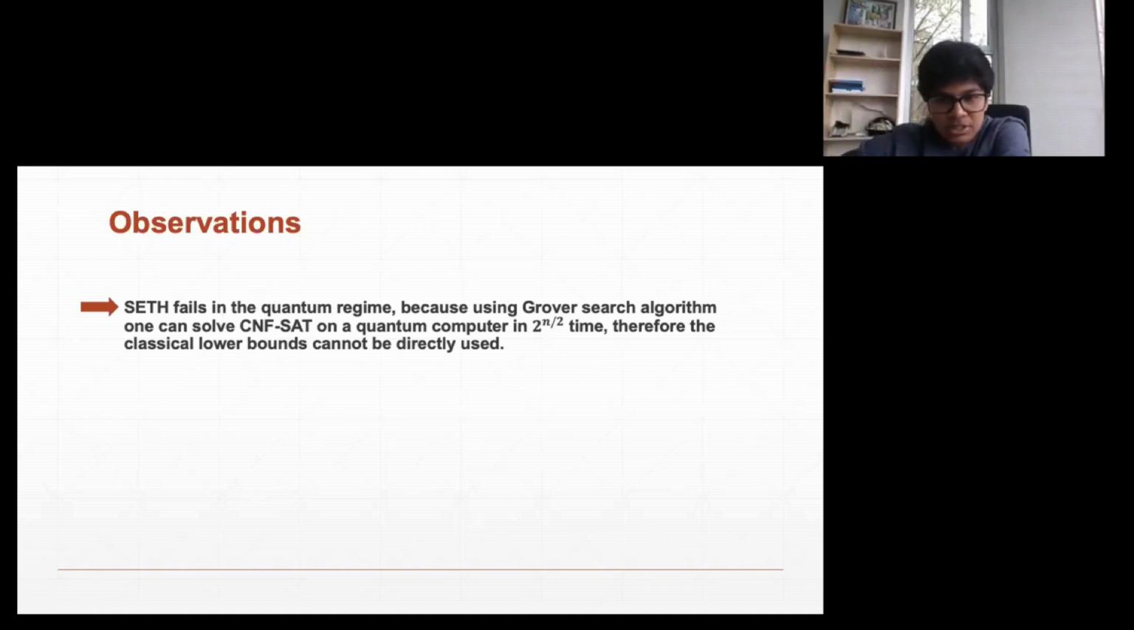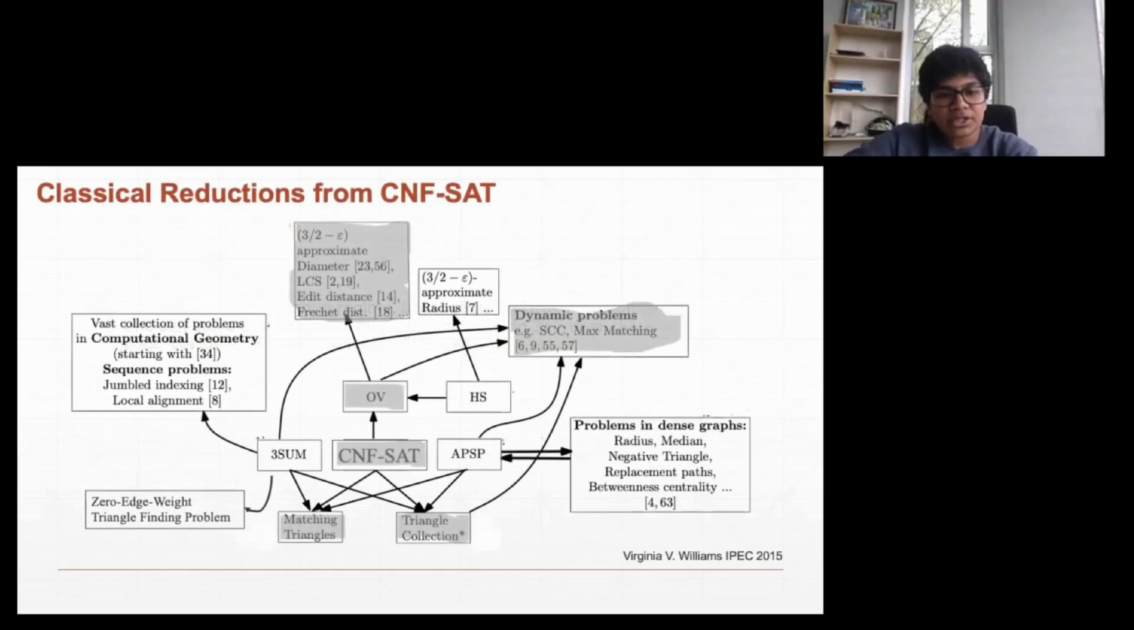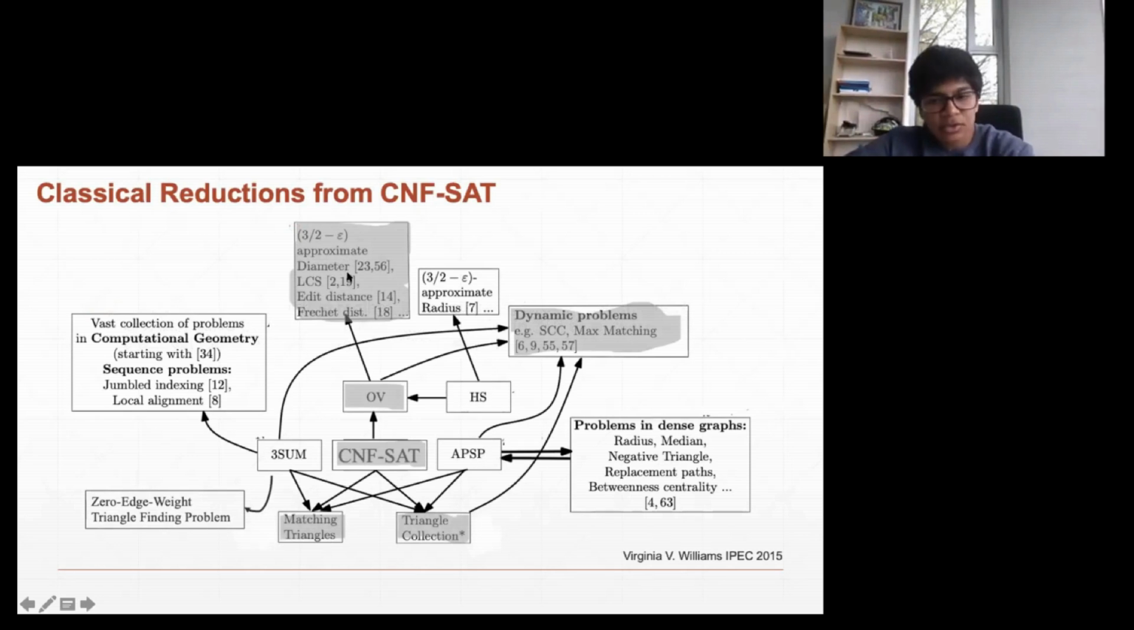Grover search is a very beautiful algorithm. It can search for a marked item in a list of n elements in root n time, which in the classical case requires n. So there's a quadratic gap there. Now, given that we have this speedup in solving the CNF SAT problem, the earlier bounds that we get in the classical setting don't hold anymore.